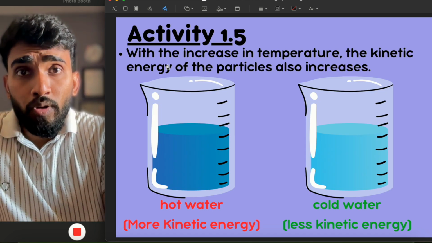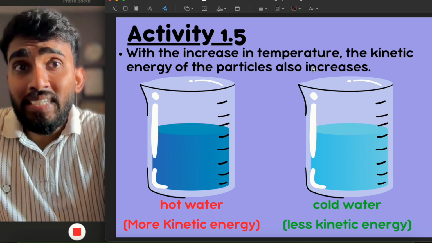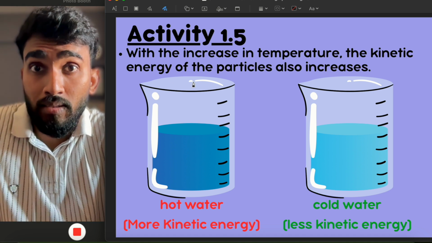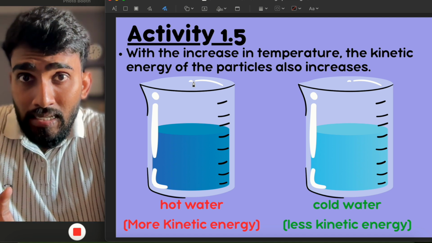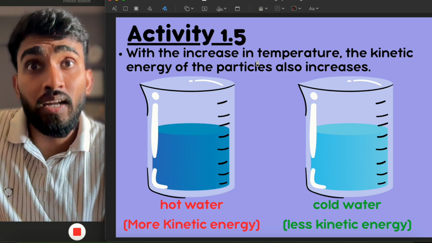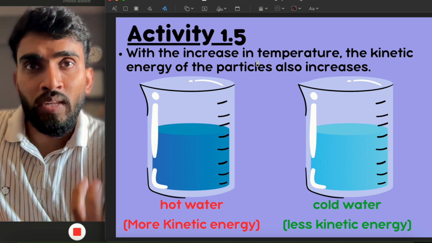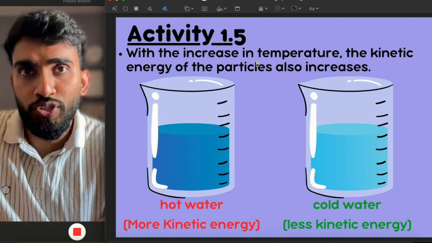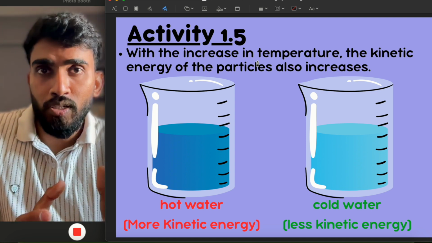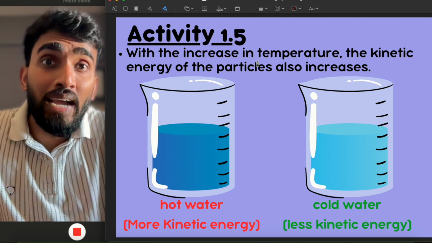So in the activity 1.5, with the increase in temperature, the kinetic energy, which we saw earlier, of all the particles of matter increases, because when we increase the temperature, that means we have heated it, and heat is a form of energy. So that heat energy gets transferred to the particles of the matter in the form of kinetic energy.